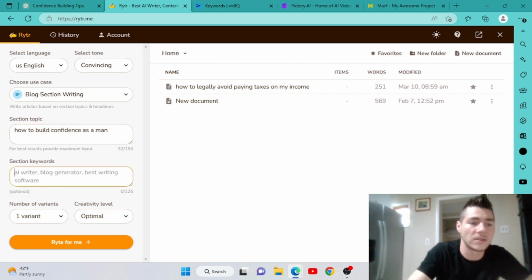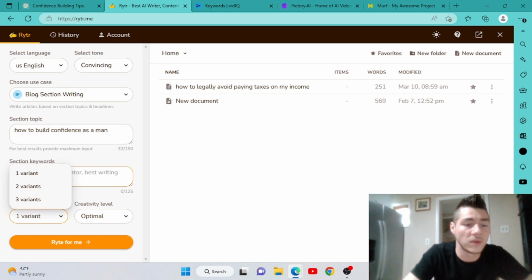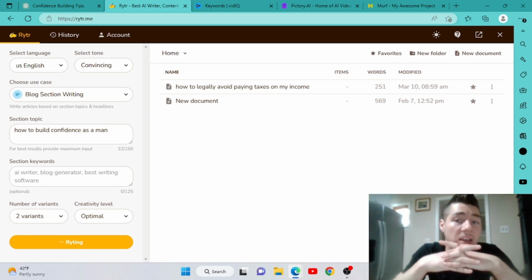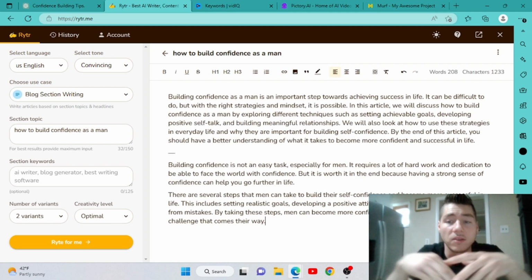And then we're just going to clear out keywords. And we could select 2 variants, 3 variants. This is how many copies that it'll make. So it'll make different versions of what we want it to do. So once we hit start writing, it's going to start writing this out for us right here. And it's going to build us an entire script.